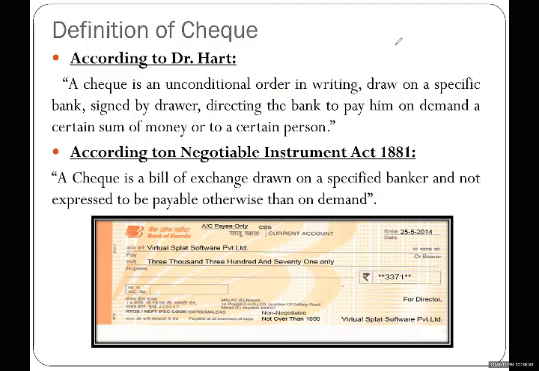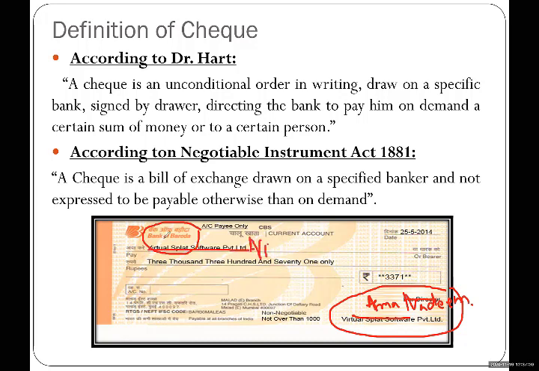So look at the check again. This is drawn on Bank of Baroda, drawn by this account holder, and I am ordering over here in the pay. I have written Ali. So pay Ali means I am ordering Bank of Baroda. I am the drawer and drawn by Asma Nadeem, and this is drawn on. You have to be very clear about these terms. These are very normal terms we use when we write a check or any credit instrument. So a check is always drawn on a bank. Learn it.